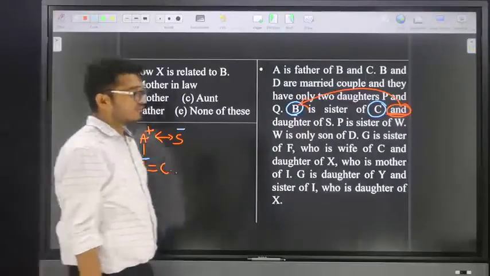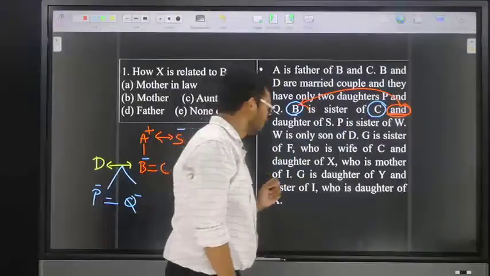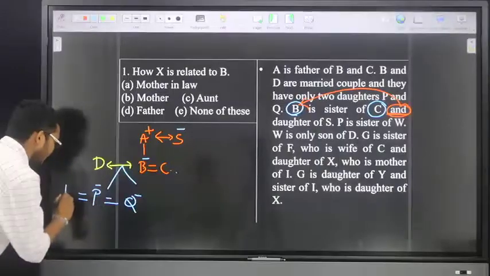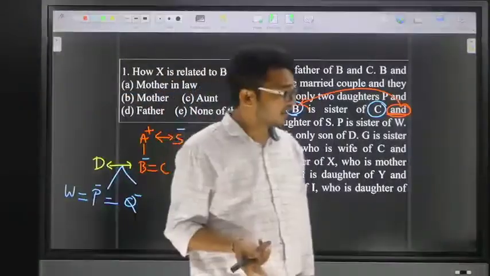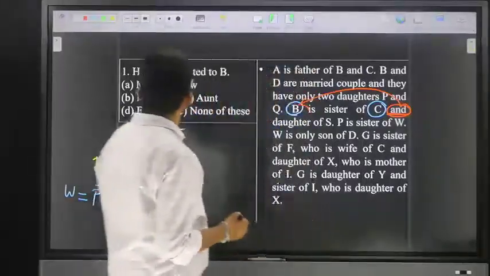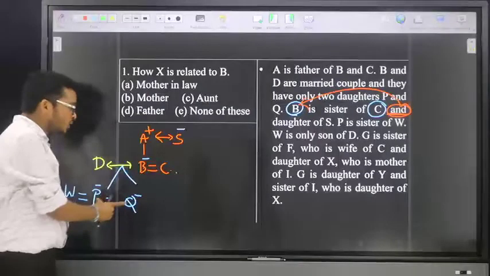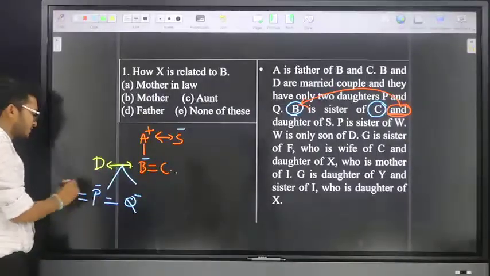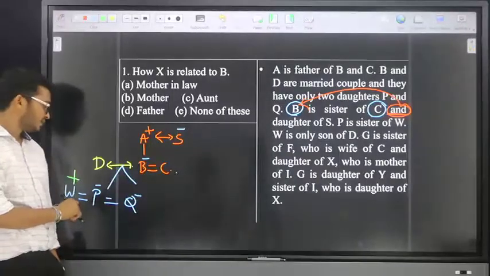The next point is: P is the sister of W. But W is compulsorily male. Why? At the start they mentioned that P and Q are the only daughters of this couple. That means, since P is the sister of W, W is compulsorily male.